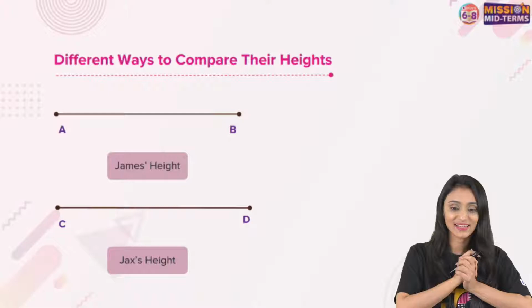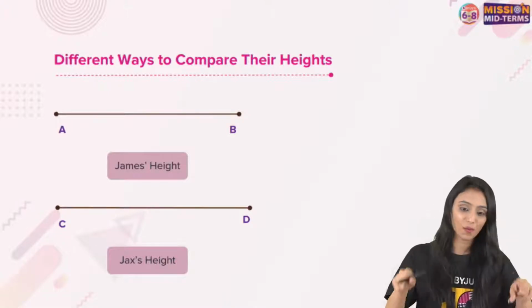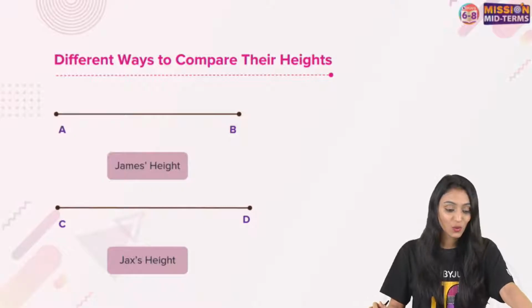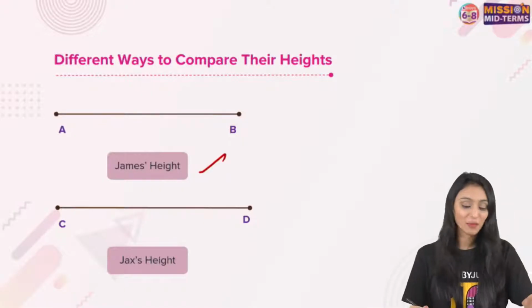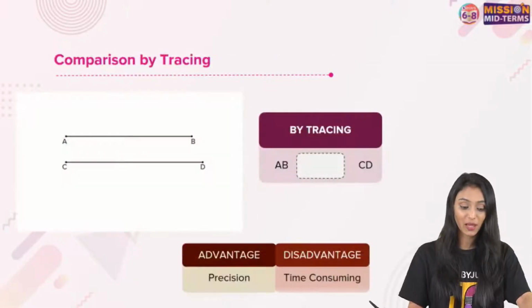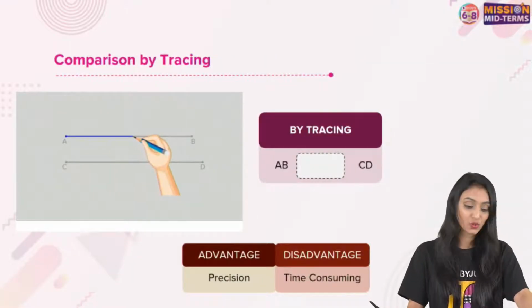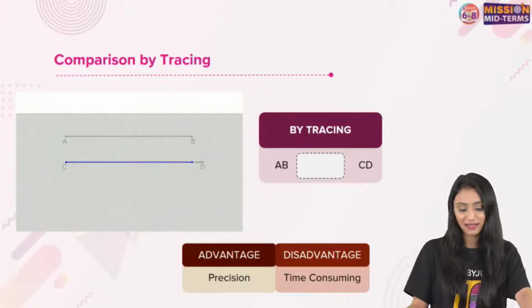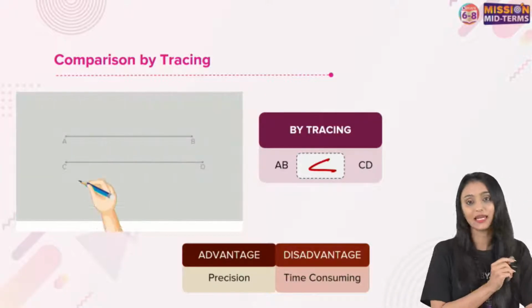Yes. A line segment has two endpoints, but a line has no endpoints, right, Rishika? So here, this is James's height, which is represented by AB. This is Jack's height, represented by CD. So we have to compare them by visualizing. One way is to do that. Another is by tracing them. If I trace them, I can see that, yes, here CD is greater than AB.